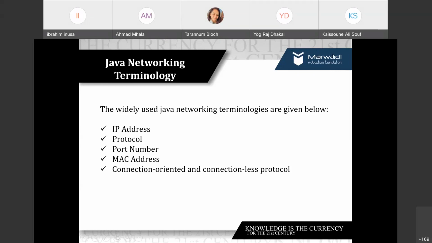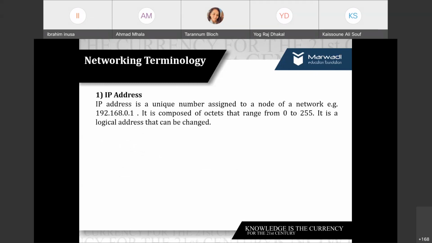TCP, exactly, Ashish. And yes, Pooja, you are right. What about UDP? Connectionless, right? Connectionless. As well, we studied just now, a few minutes before, what is a socket. So as I said, an IP address is a unique number assigned to each and every node of a network. Now a device is known as a node also, right? Usually it is composed of octets, each ranging from 0 to 255, and this is the logical address, so it can be changed.